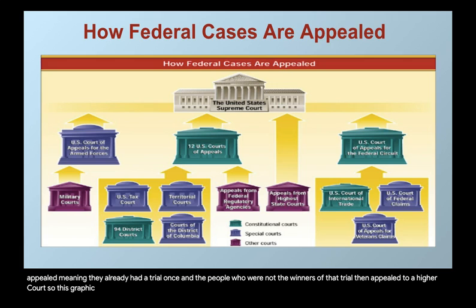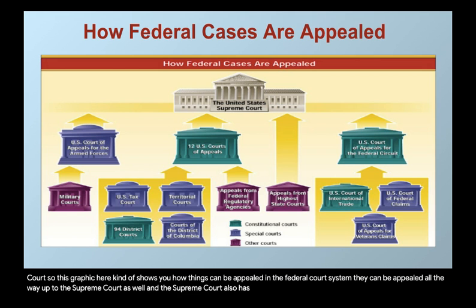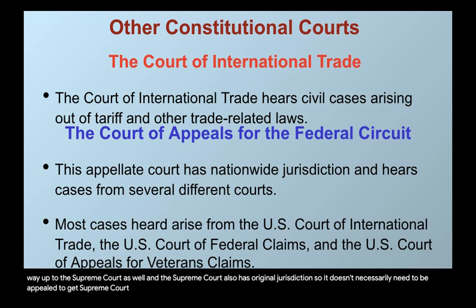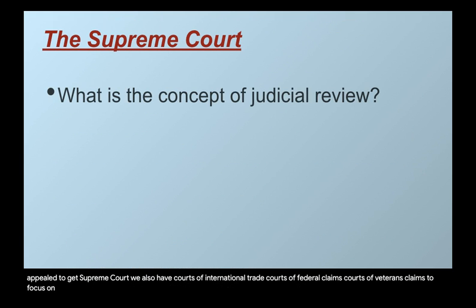This graphic here shows you how things can be appealed in the federal court system. They can be appealed all the way up to the Supreme Court as well. And the Supreme Court also has original jurisdiction, so it doesn't necessarily need to be appealed to get to the Supreme Court. We also have courts of international trade, courts of federal claims, courts of veterans claims, to focus on those specific issues.